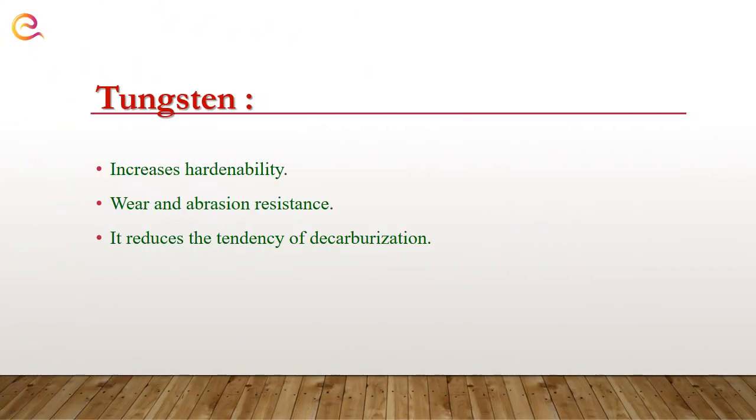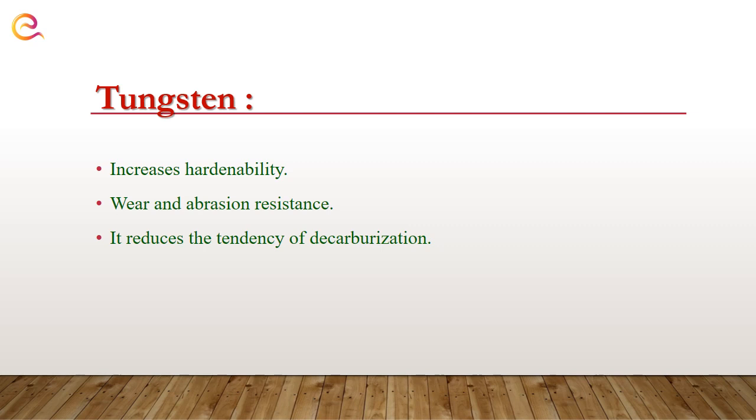Then our next alloying element is tungsten. Tungsten increases the hardenability of our steel. The next point is tungsten increases the wear and abrasion resistance of steel. It means after addition of tungsten, removal of material of steel during working will not be easy. Then the third point is it reduces the tendency of decarburization. What is meant by decarburization?